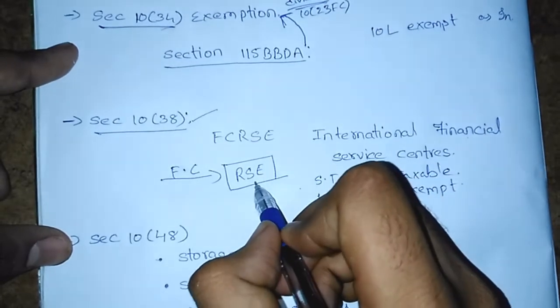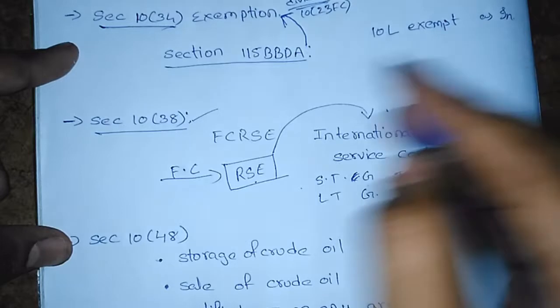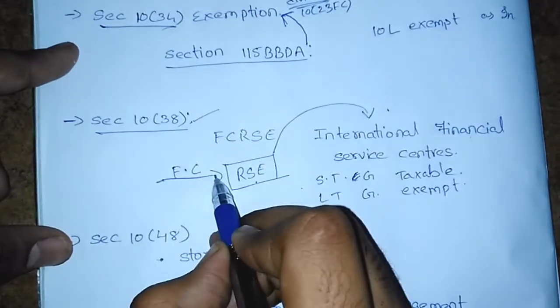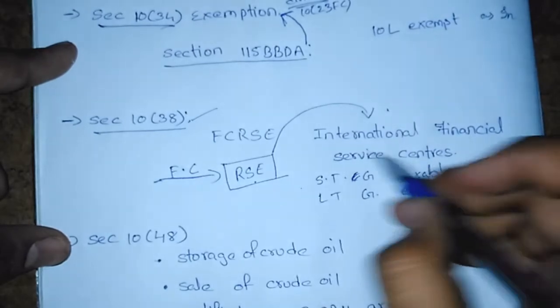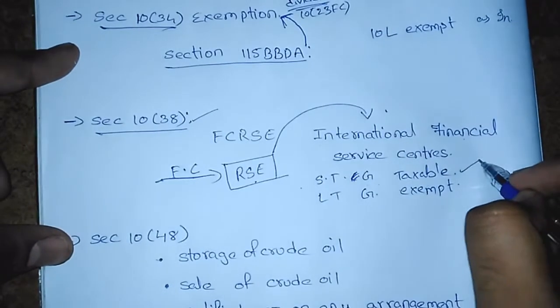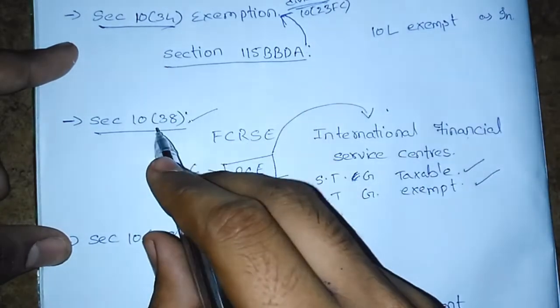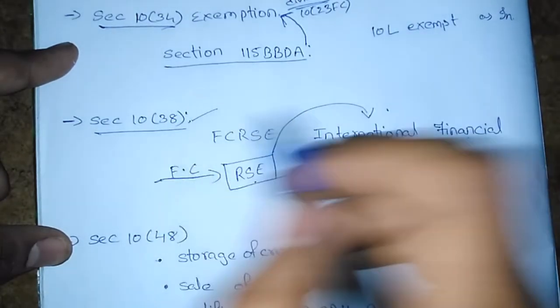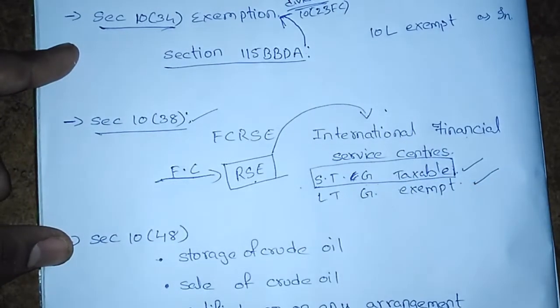Remember, recognized stock exchange located in international financial service centers, and investment should be made using foreign currency. The short-term gains from this investment would be taxable and long-term gains would be exempt. This section was there previously also, but as of now they made short-term gains taxable.